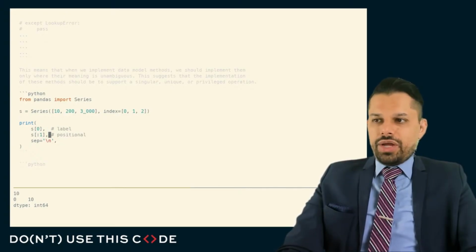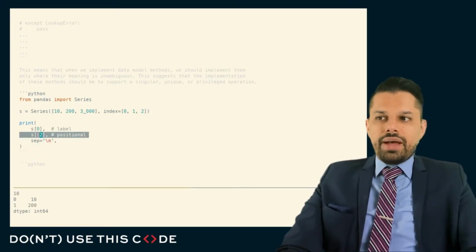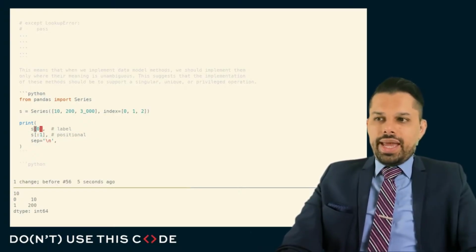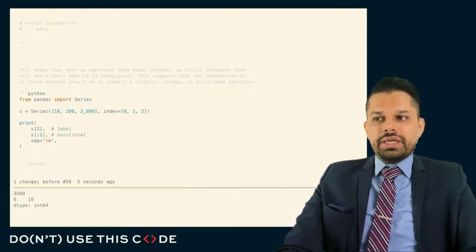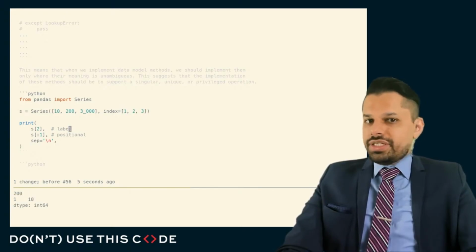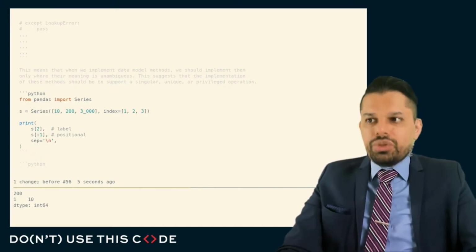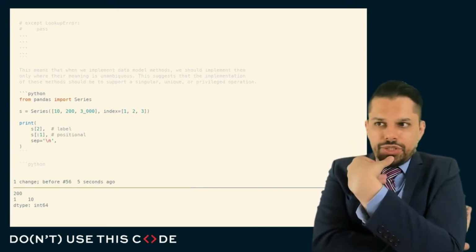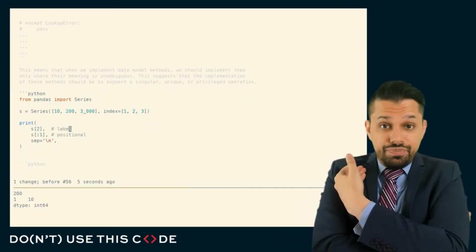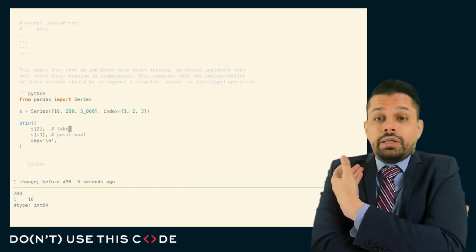Because you can see here if I do that, that is not inclusive of the end bound, so that indicates a positional lookup. And here you can see if I do that, that is clearly, actually, let's shift this a little bit. So you can see that's clearly a labeled lookup. This is ambiguous. And in fact, it even takes me a moment, and I wrote this example, to figure out, wait, which one's the by label, which one's the position? This is a bad idea, because somebody's going to look at that code and they're going to have no idea.